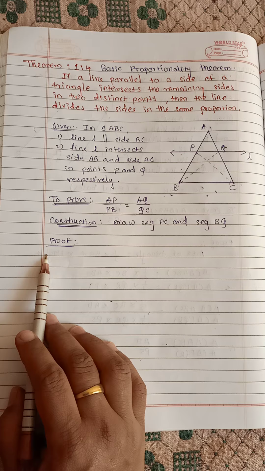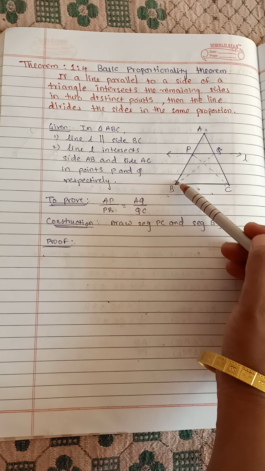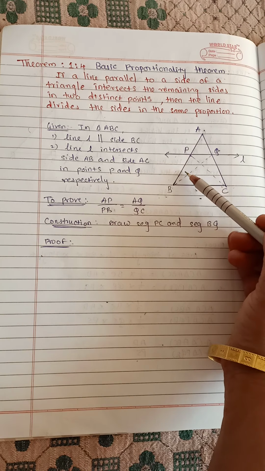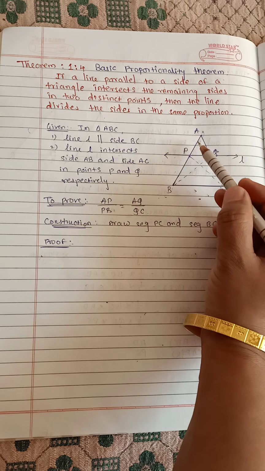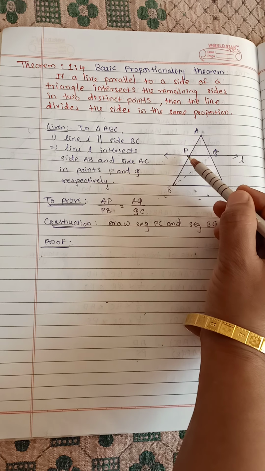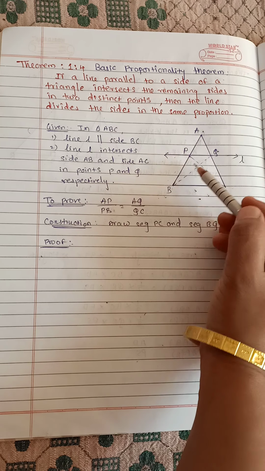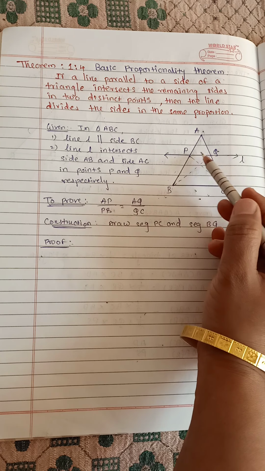First we'll consider the two triangles, triangle APQ and triangle PBQ. Now these two triangles have the common vertex Q and the bases AP and PB. AP is the base of triangle APQ and PB is the base of triangle PBQ.